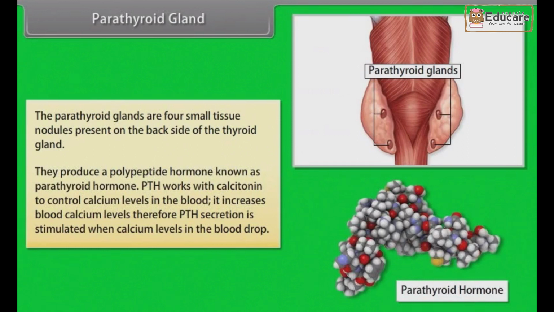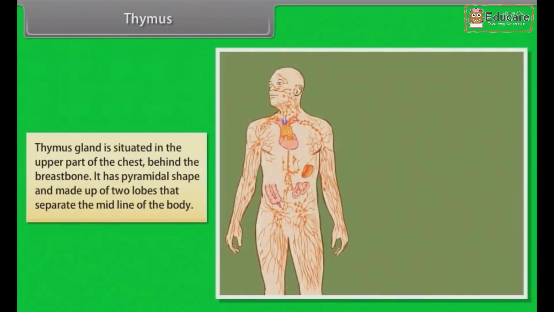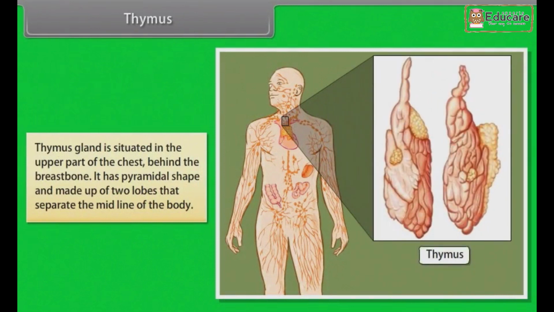PTH works with calcitonin to control calcium levels in the blood. It increases blood calcium level. Therefore, PTH secretion is stimulated when calcium levels in the blood drop. Thymus. Thymus gland is situated in the upper part of the chest, behind the breastbone. It has pyramidal shape and is made up of 2 lobes that separate the midline of the body.